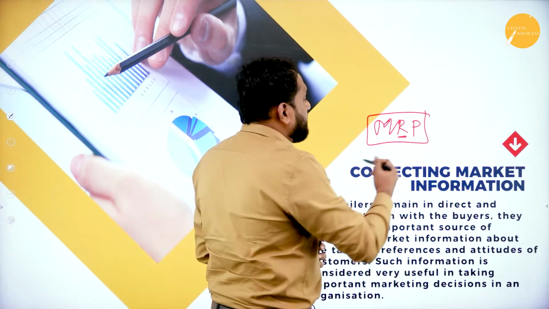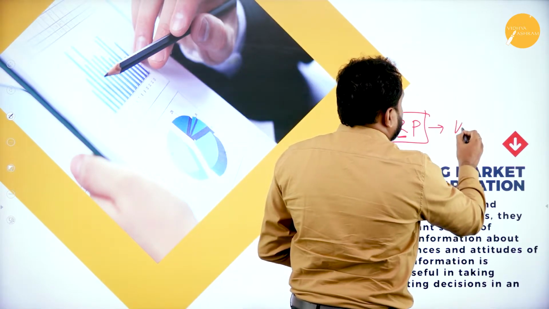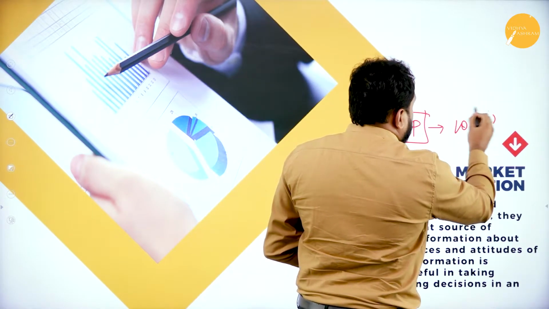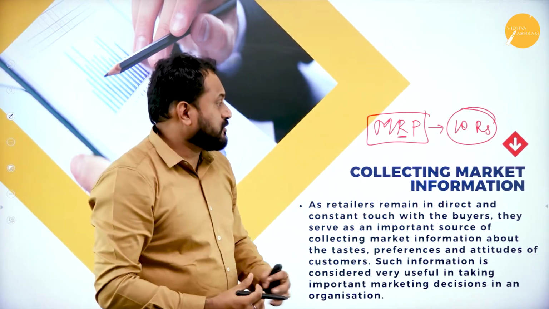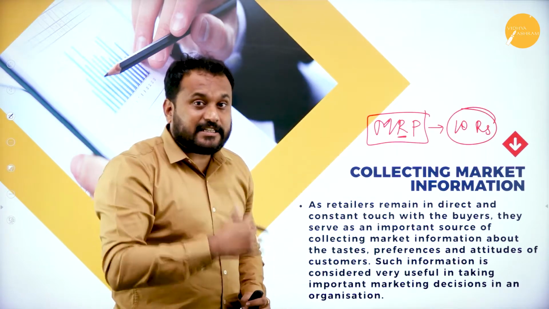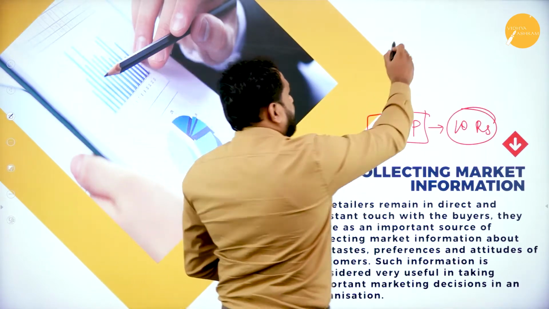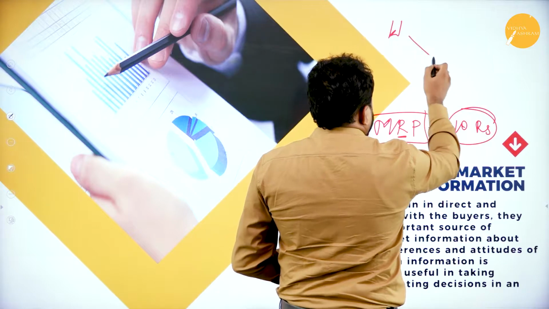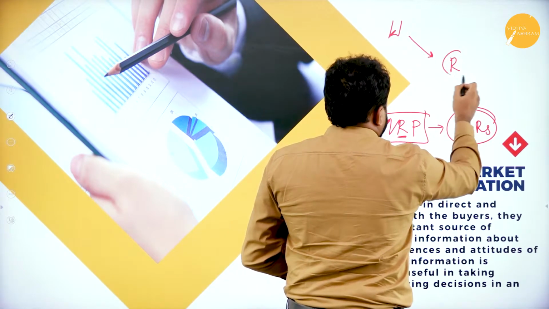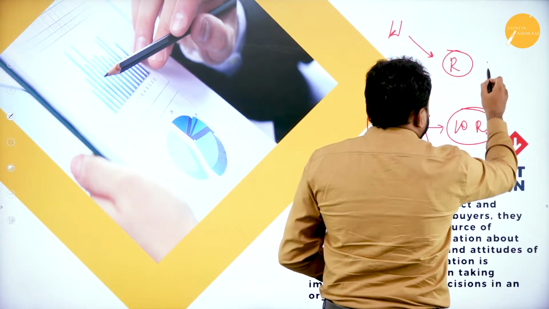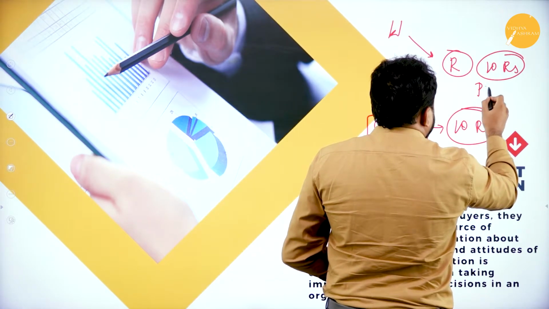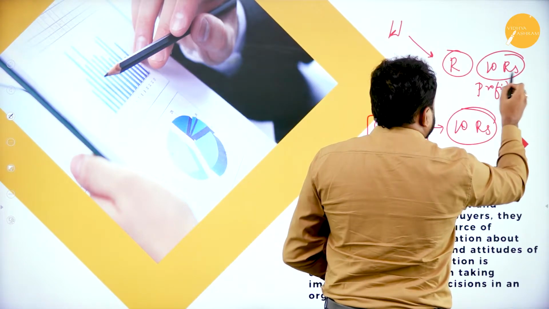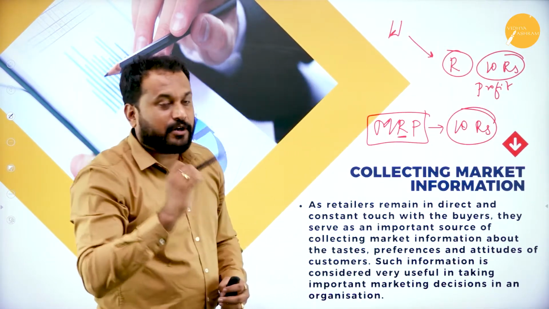Say, for example, the MRP of a pen is 10 rupees. But that doesn't mean that the total cost of the pen is only 10 rupees. It is lesser than that. Now understand, from the wholesaler, it should come to the retailer, right? Now, the retailer will charge 10 rupees. That means he will have a profit and then he will sell it. So he'll have a margin profit.